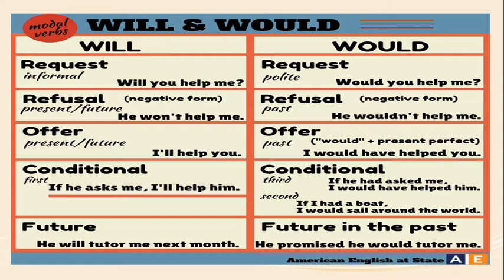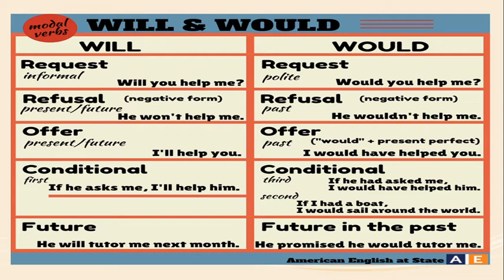Next, we use will for the conditional if clause, first type. If he asks me, I will help you. For the second and third conditional clauses, we use would. Second: if I had a boat, I would sail around the world. Third type: if he had asked me, I would have helped him. So we are using would in this context.